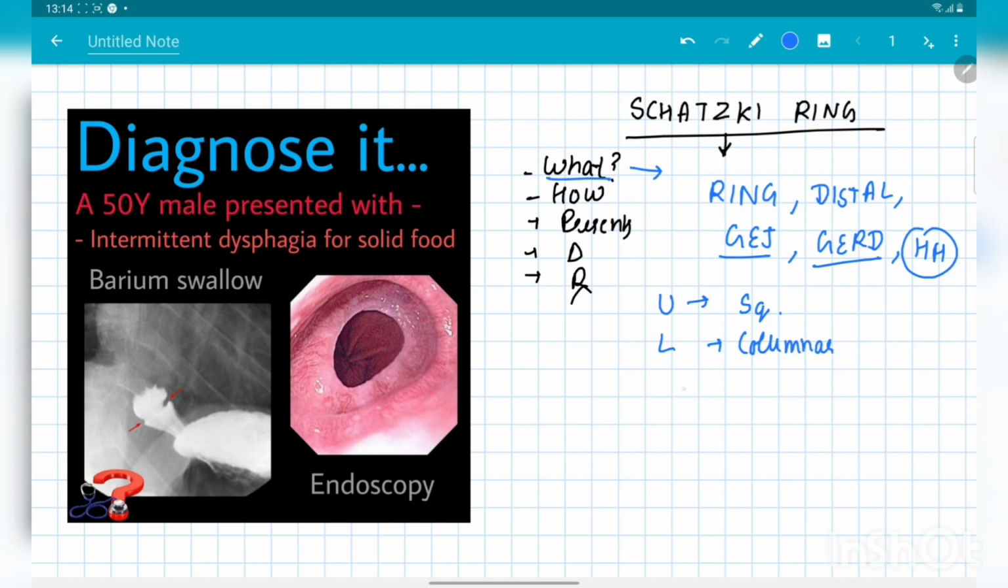And one more thing, this Schatzki's ring has mucosa and submucosa only. There is no muscular layer present in this Schatzki's ring. So this is basically a kind of membranous structure. So this is about what this Schatzki's ring is.